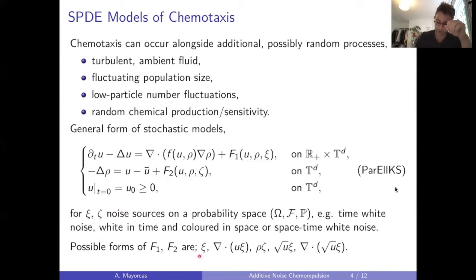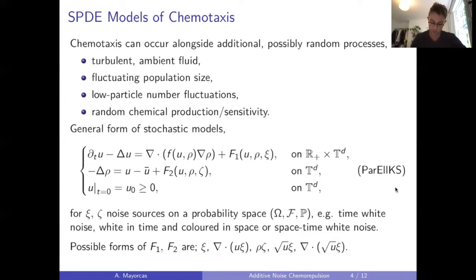So we might think of just purely additive noise, or a transport type noise, a multiplicative noise, sort of as in the Anderson equation, Anderson Hamiltonian. A Feller type noise, this would typically be used for fluctuating population sizes, or this a divergence of the square root of u times a noise, and this comes from some ideas of Dean and Kawasaki regarding low particle fluctuations.